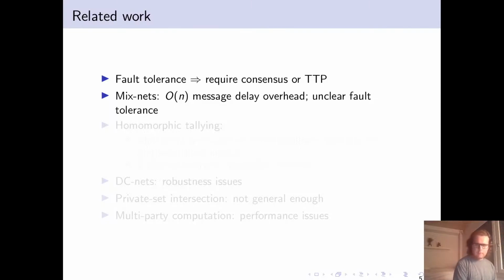So with mix nets, basically the essential idea of a mix net is you have a set of processes, each of which perform a shuffle, a verifiable shuffle of a set of messages, and if you have enough of them and enough of them don't collude, then the outcome is that you have a mixed and anonymous set of messages. But the problem in the distributed environment, where we have a number O of n, number of processes that can fail, then it's unclear how to generalize to how to make this more efficient, firstly, and secondly, how to actually deal with this with asynchronous network behavior.